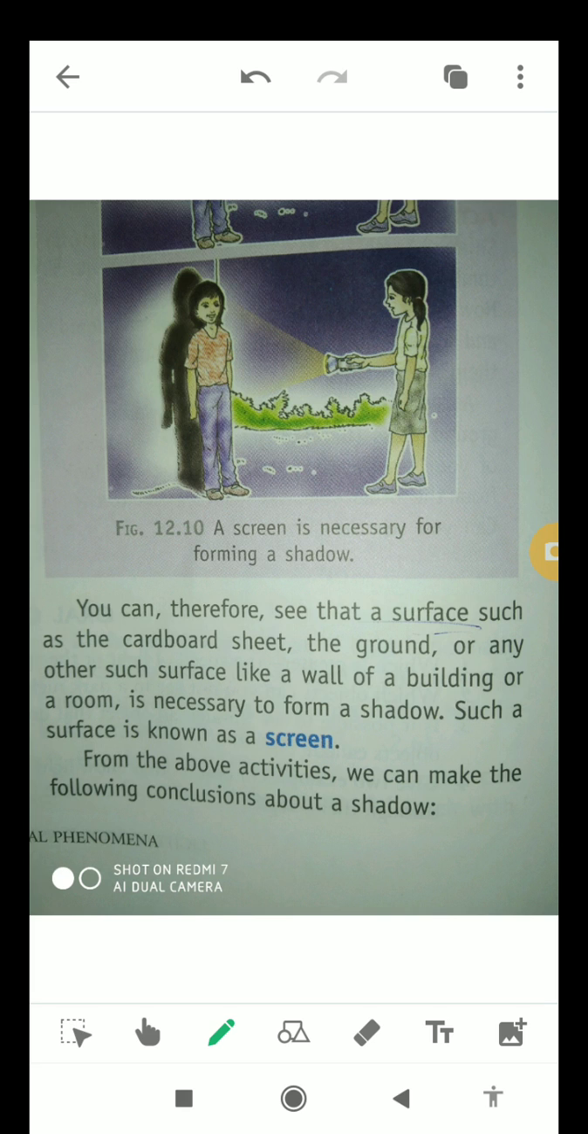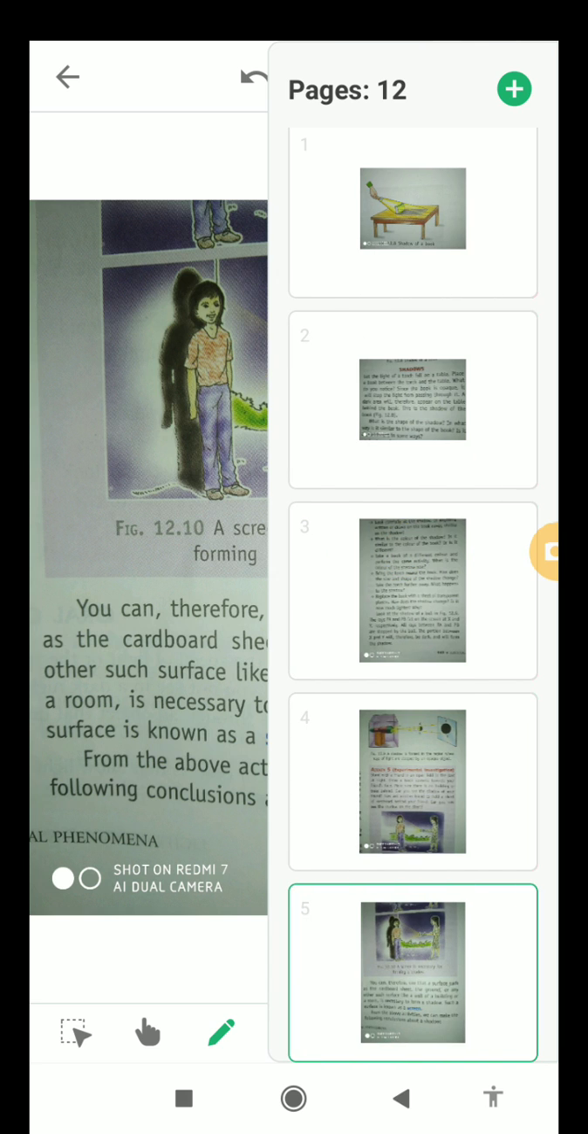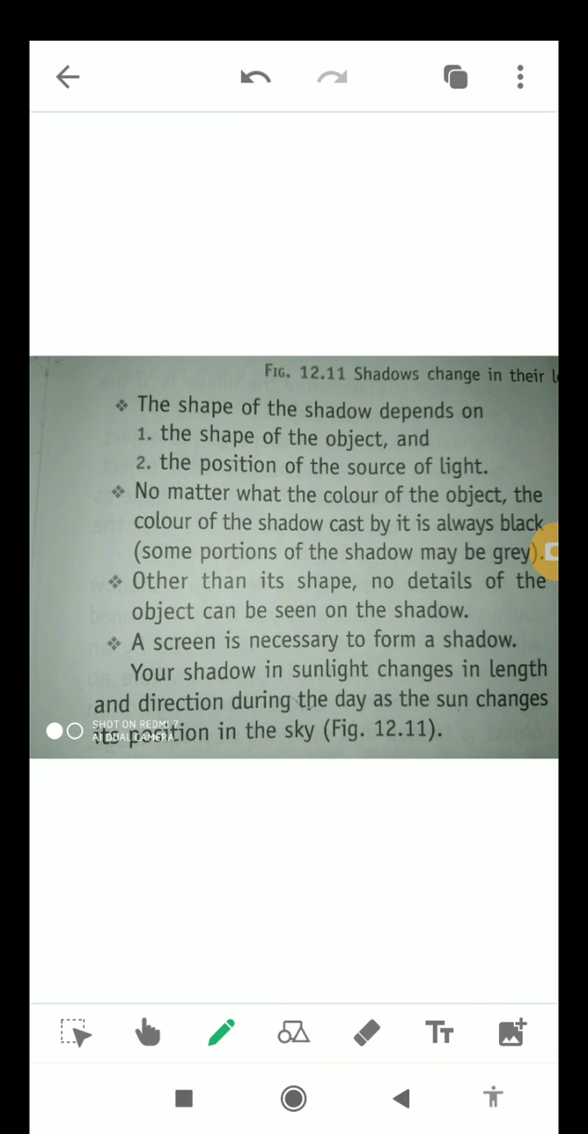Now from the above activities we can conclude the following about a shadow. The shape of the shadow depends on two things. First is the shape of the object, and second is the position of the source of light. No matter what the color of the object, the color of the shadow cast by it is always black, and sometimes in some portions it may be grey as well. Other than its shape, no details of the object can be seen on the shadow. A screen is necessary to form a shadow.